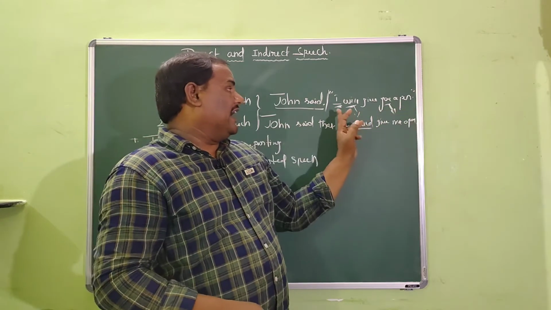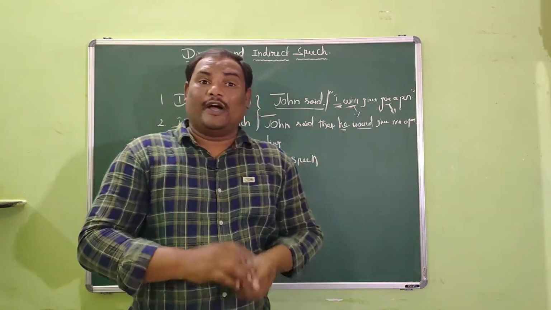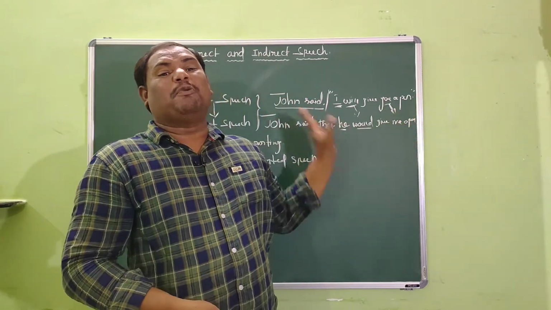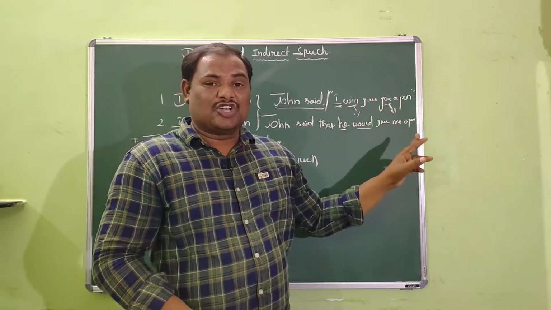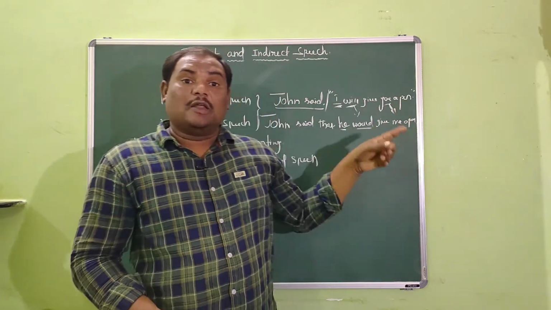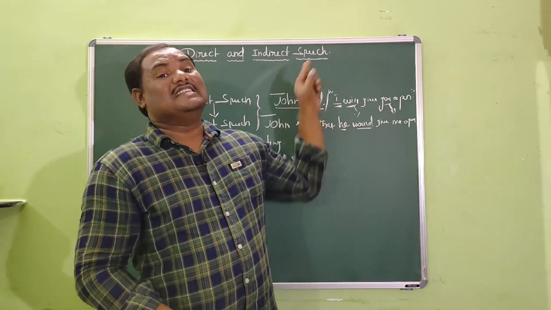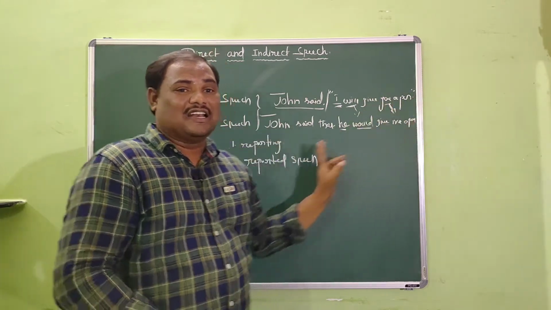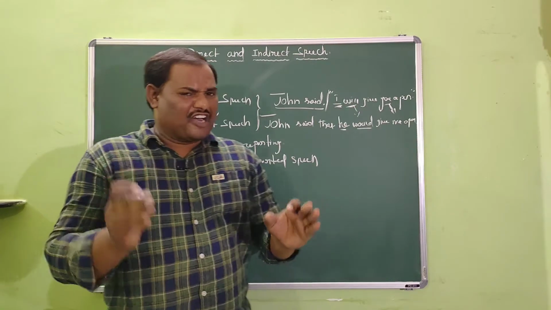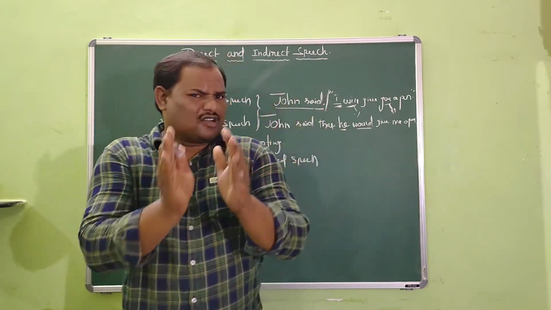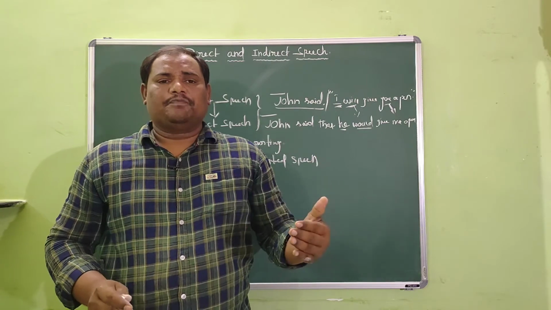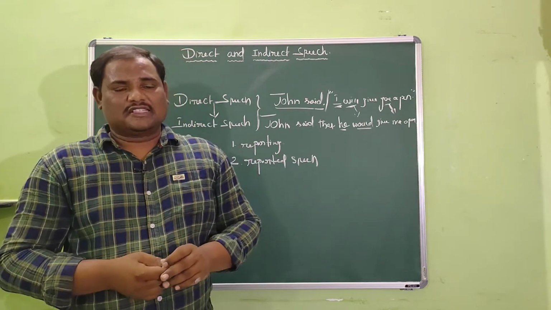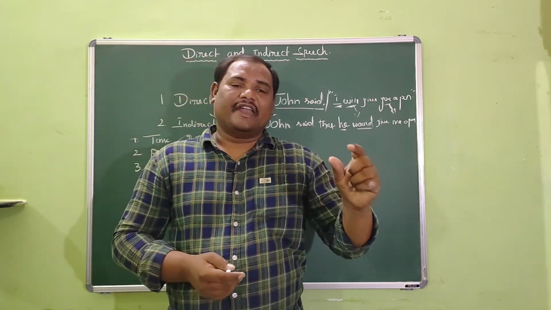And when we go to the next part, I will give you a pen, it is a reported speech. Why is it called a reported speech? It is called a reported speech because it is always reported. The part within the quotation is always reported by the reporting verb. So we call the part within the quotation a reported speech. Dear friends, if you don't know what the reporting verb is and what the reported speech is, you will not understand the principles involved in this grammar point, direct and indirect speech.